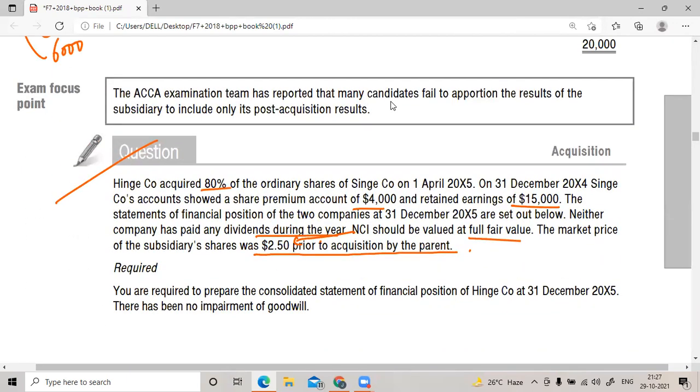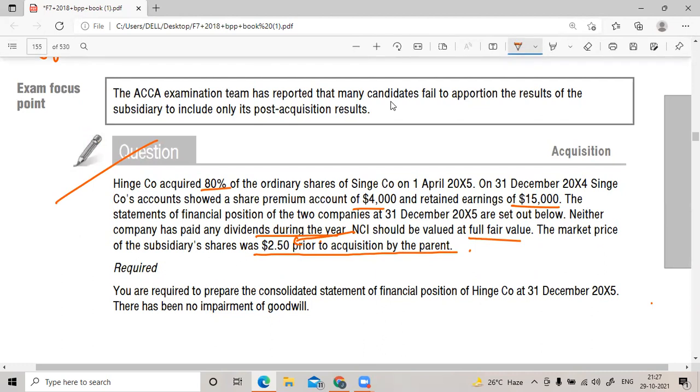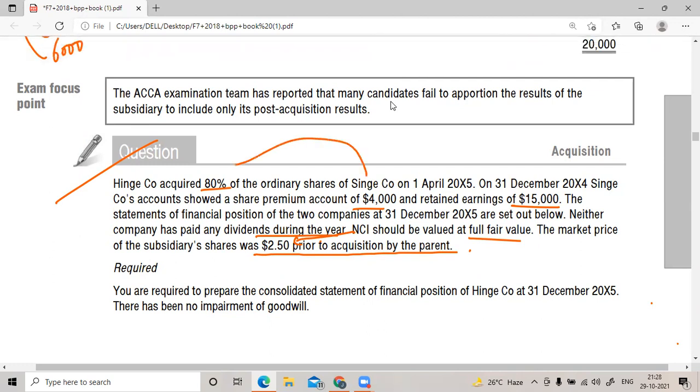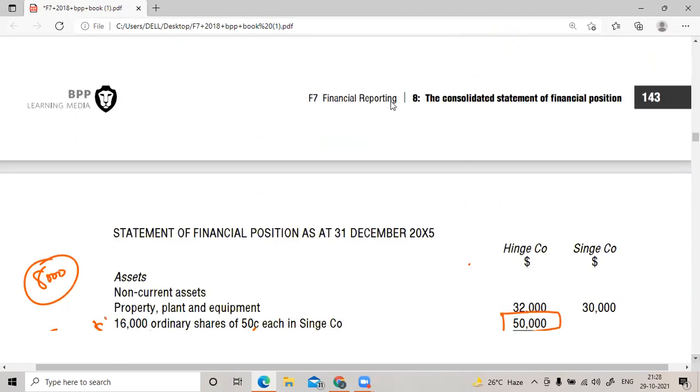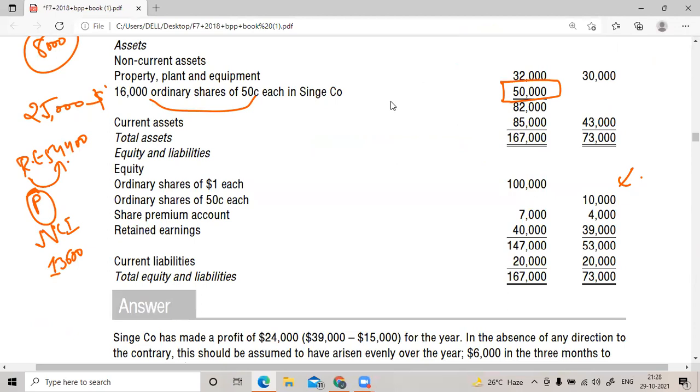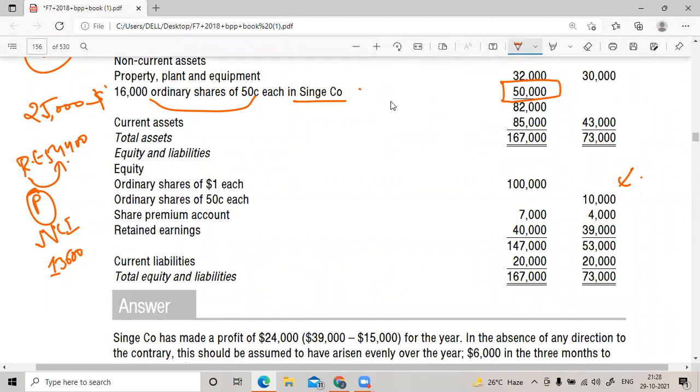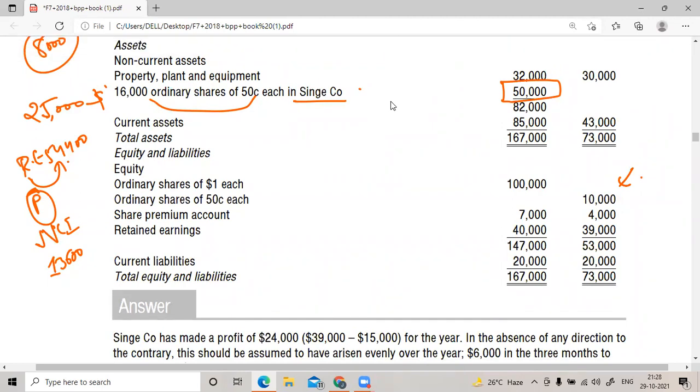80% of the Hinge company ordinary shares is acquired. 80% of the Hinge company shares are acquired by the parent company, correct? That's what they have given. So this 10,000 is the value, and 16,000 ordinary shares of 50 cent each in Hinge company they have acquired. So this makes it 8,000, correct? They paid 50,000 for it. And then what will you take? NCI. So what would be the NCI value?